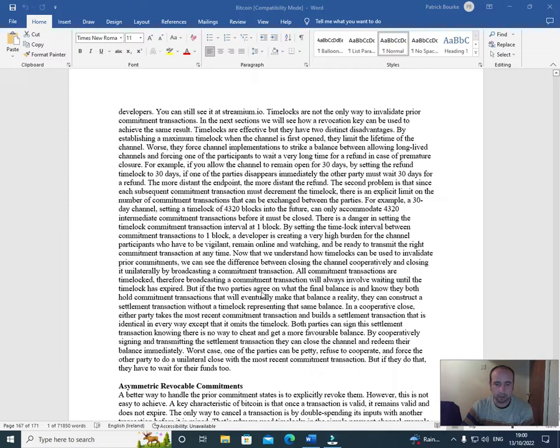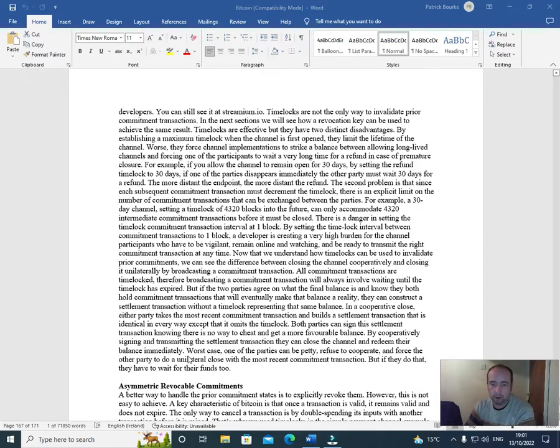But if the two parties agree on what the final balance is and know they both hold commitment transactions that will eventually make the balance a reality, they can construct a settlement transaction without a time lock representing the same balance. In a cooperative close, either party takes the most recent commitment transaction and builds a settlement transaction that is identical in every way except that it omits the time lock. Both parties can sign this settlement transaction knowing there is no way to cheat and get a more favorable balance. By cooperatively signing and transmitting the settlement transaction, they can close the channel and redeem their balance immediately.